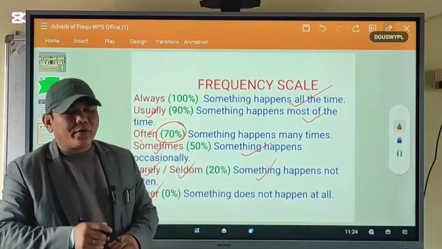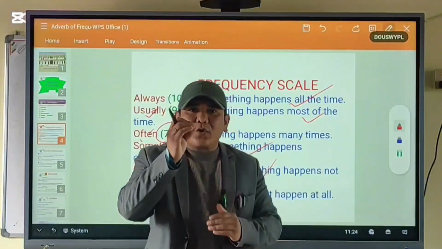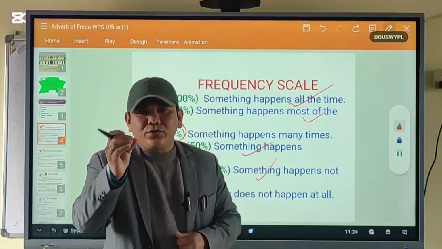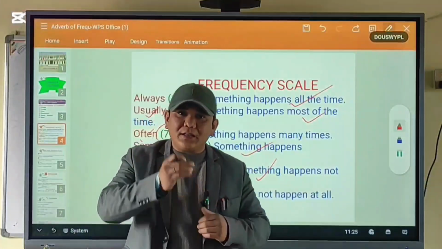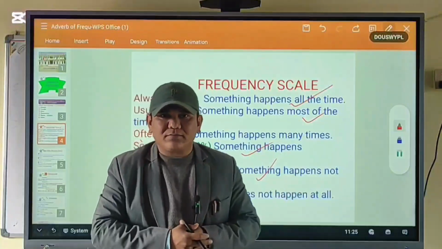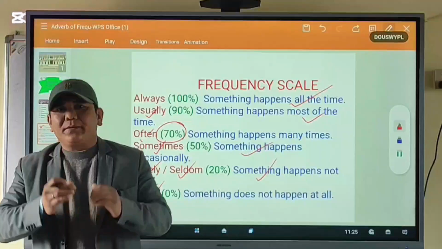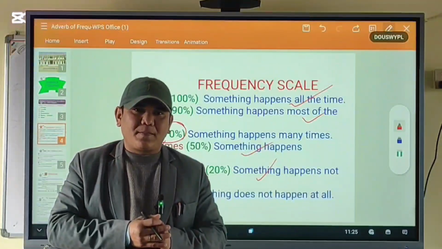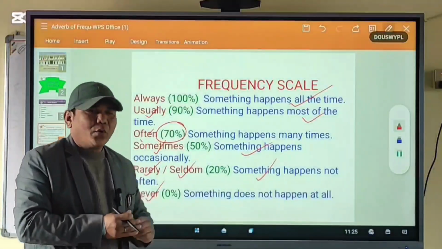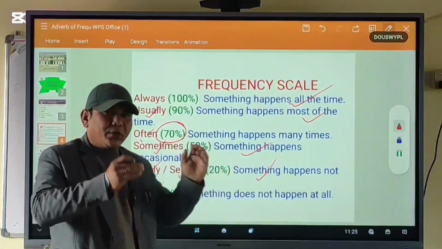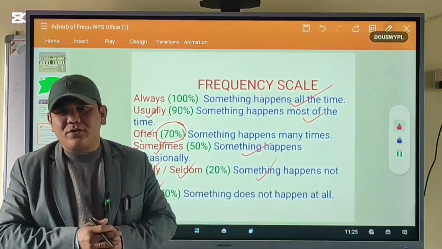Now, a very important question is, where is adverb of frequency used? Where is adverb of frequency in a sentence used? This is a very useful and important question. Right now, we know in which situation adverbs of frequency are used.